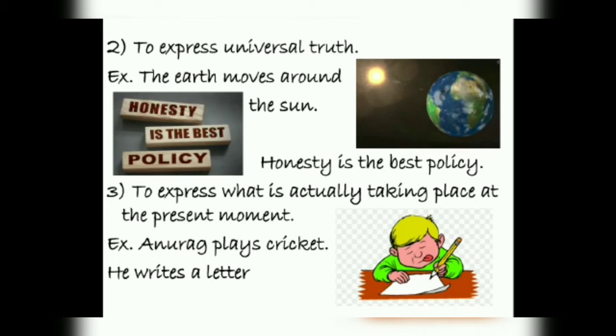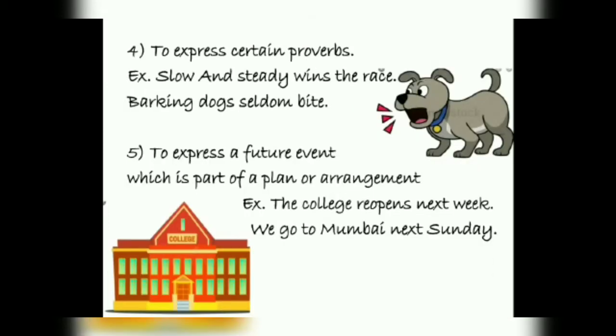Okay. Third, to express what is actually taking place at the present moment. That means what at present we are doing, what action we are performing at present. Anurag plays cricket. He writes a letter.